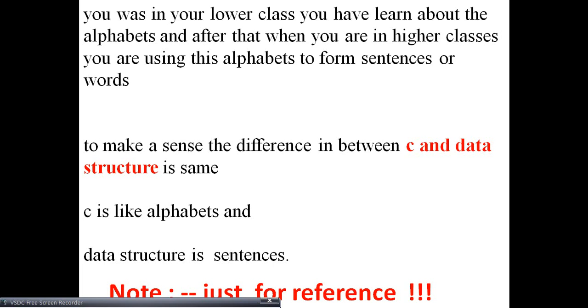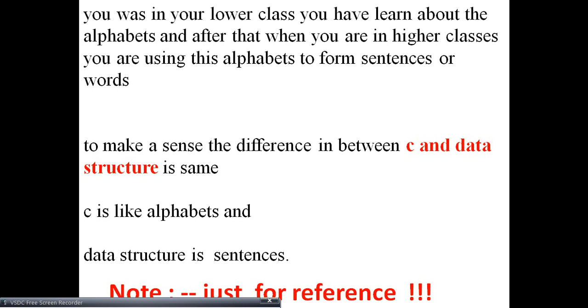To implement a data structure you need higher level languages, for example C, C++, Java and C#.net. These all are languages to implement data structures. What kind of data structure? It may be array, stack, queue, or linked list.